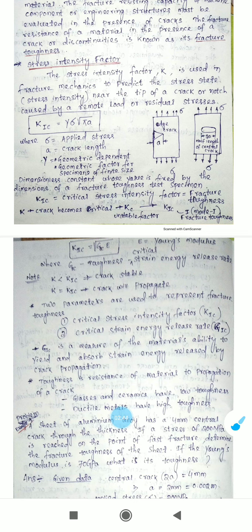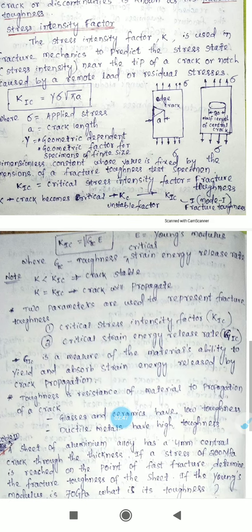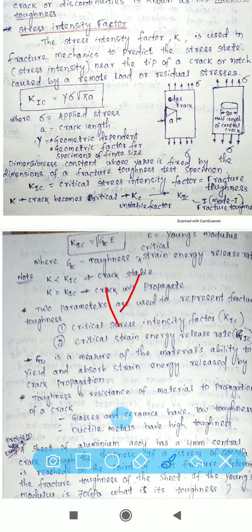Here K is the stress intensity factor, sigma is the applied stress, a is the crack length, and gamma is the geometric factor for a specimen of finite size, a dimensionless constant whose value is fixed by the dimensions of the fracture toughness test specimen.